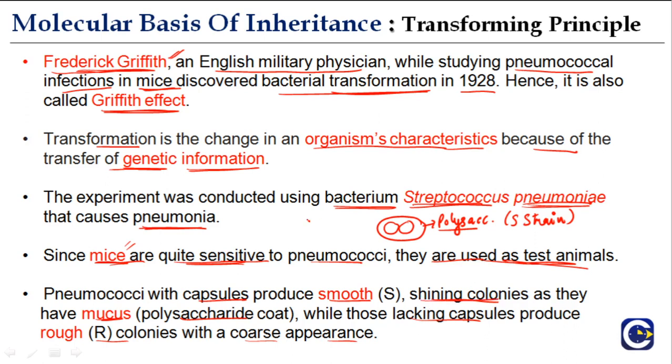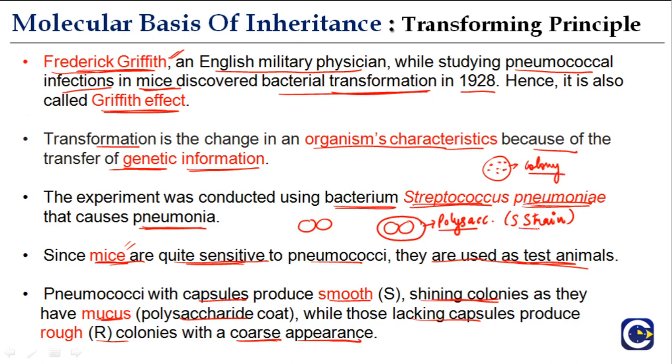And then the second type is rough. This rough one does not have any polysaccharide coating, and therefore it makes rough colonies and gives a coarse appearance. What is a colony? We have discussed this previously. When bacteria grow in a particular medium and there are multiples of them together, this is called a colony of bacteria.